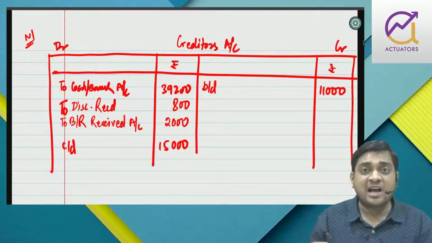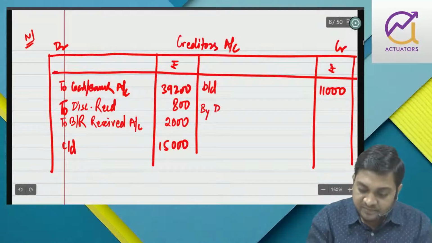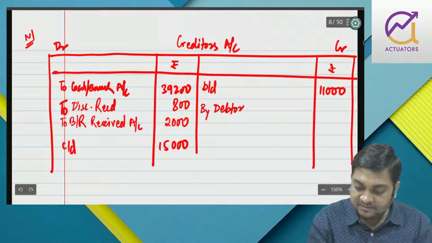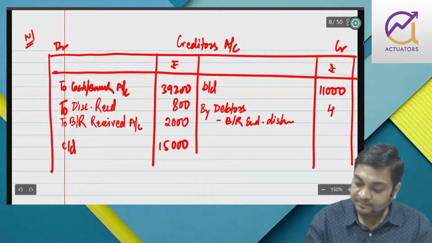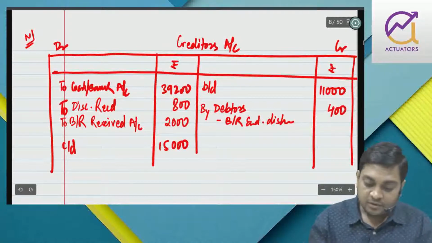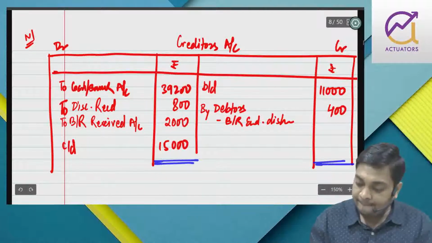So my creditor will charge me and I'll charge my debtors. So anyway, by debtors, it is BR endorsed, dishonor, right? So automatically everything is okay.